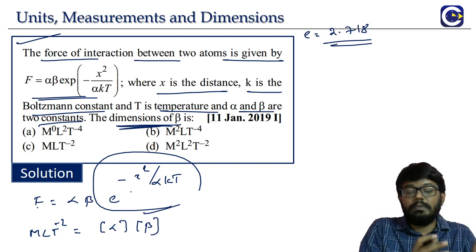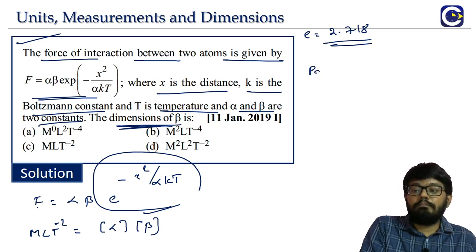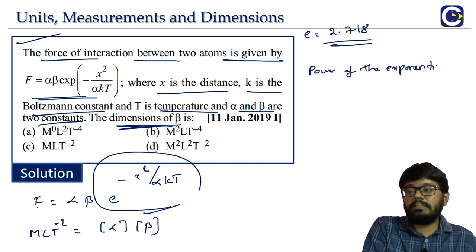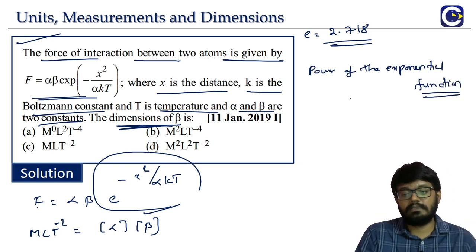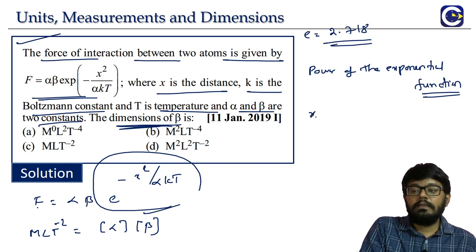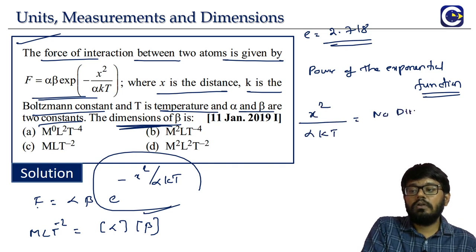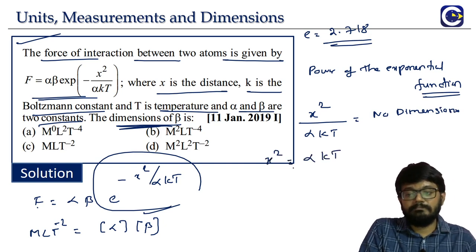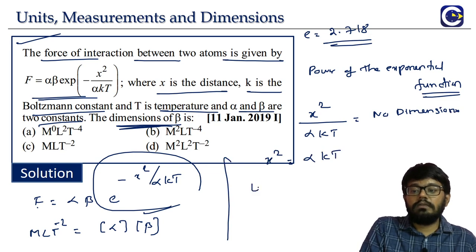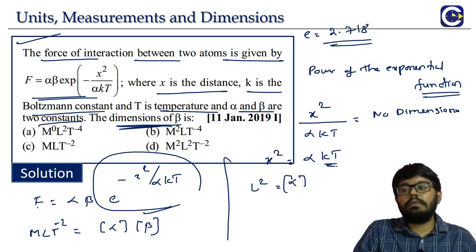The exponential function overall has no dimensions, but whatever is in the power of that exponential function must also represent a number, which means it must also be dimensionless. So this x square by alpha kt should not have any dimensions. That means the dimensions of x square should be the same as the dimensions of alpha kt. X square means length square. Alpha into k, where k is the Boltzmann constant, into T, the temperature.